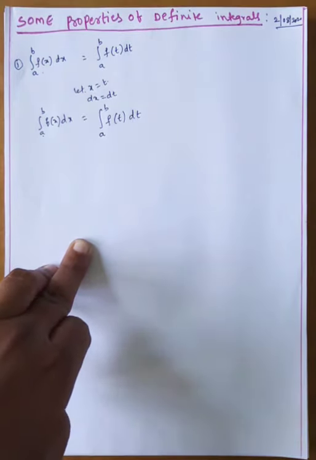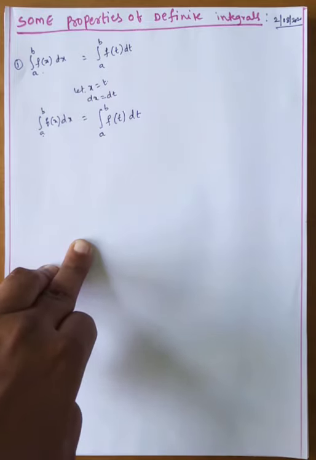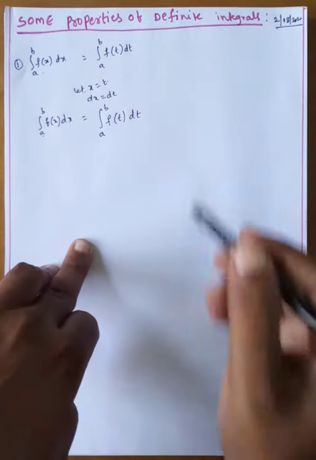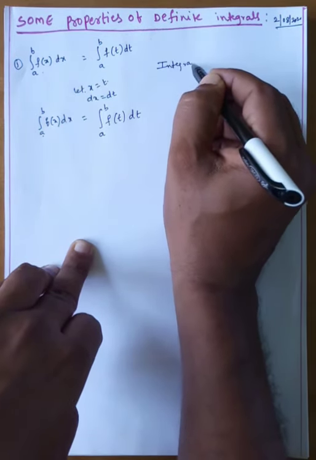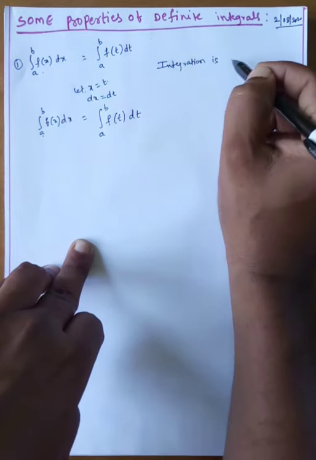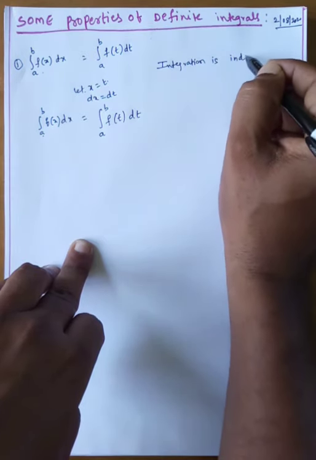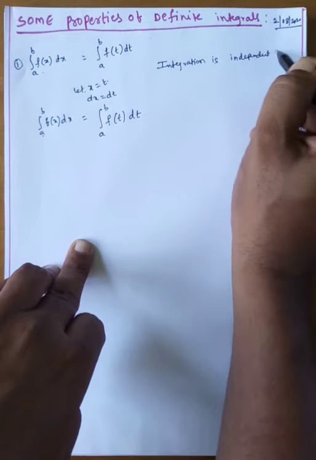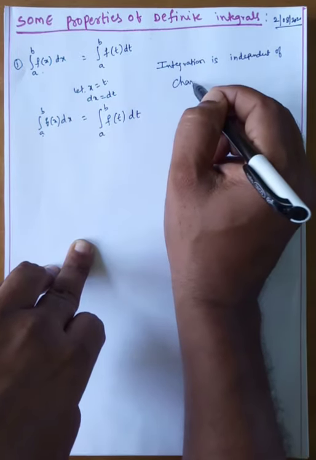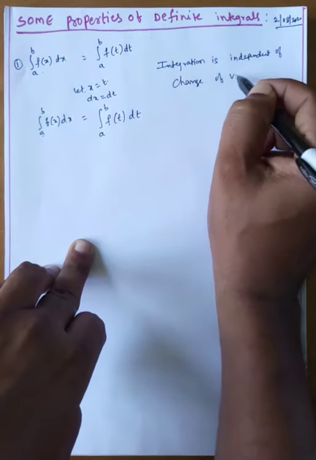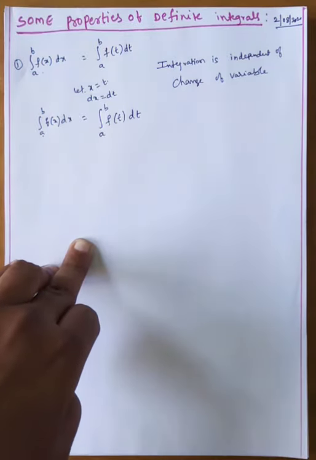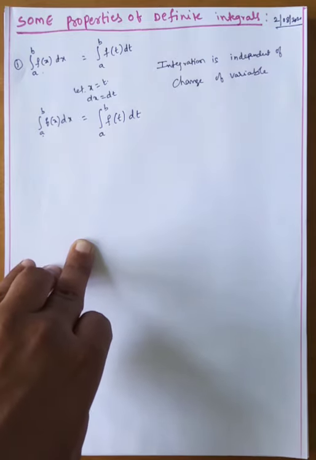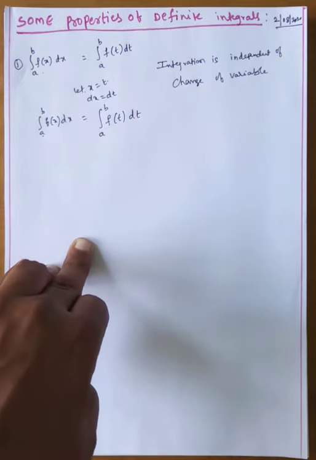So integration is independent of the change of variable. Whenever the limits change, the value must change, but if only the variable changes, there is no change in the value. That is the meaning.